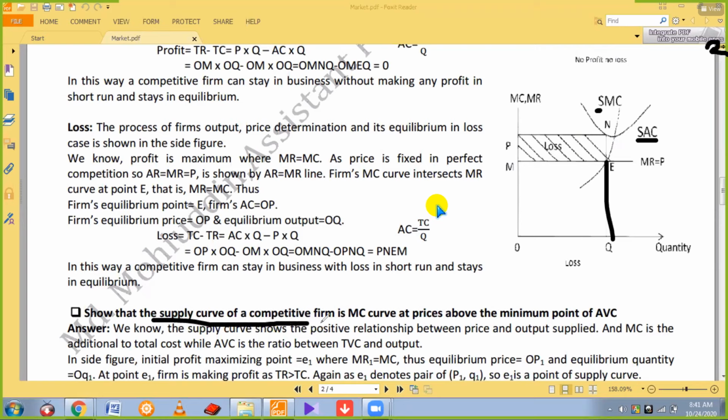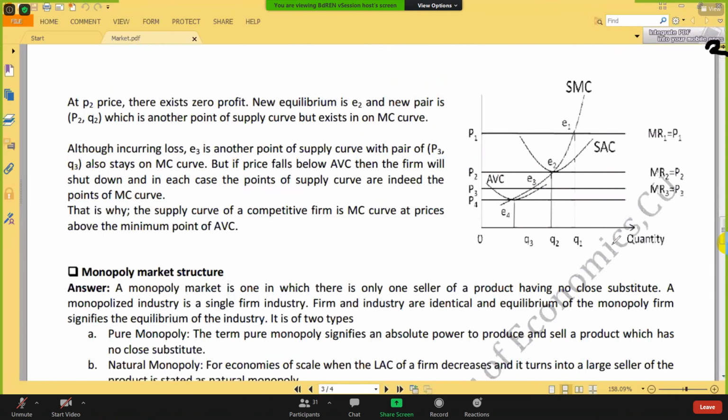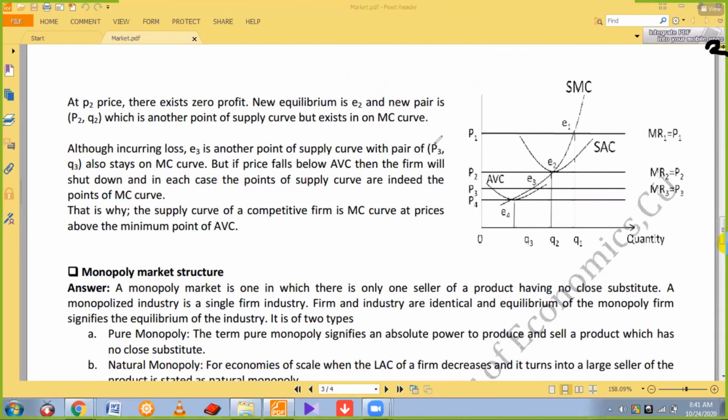Okay. Look, the supply curve of a competitive firm is the marginal cost curve at prices above the minimum point of AVC. So this will be clear to you when I discuss the diagram. And look, in this question I am using three diagrams at a time, three diagrams in one diagram, to find the answer to this question. Look, here I am showing three situations.